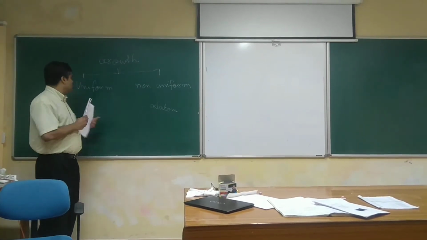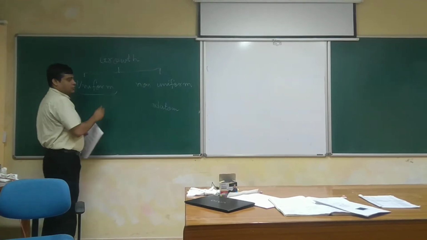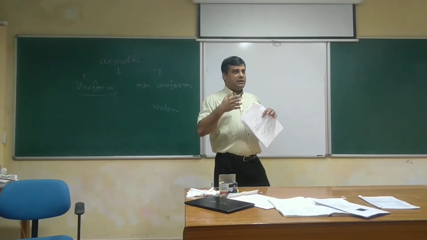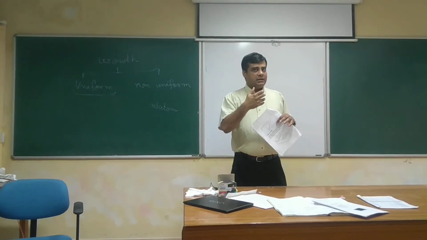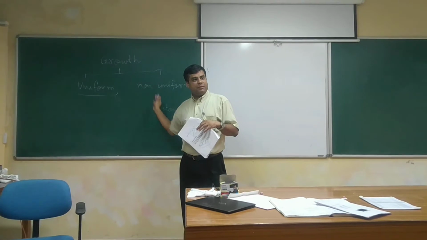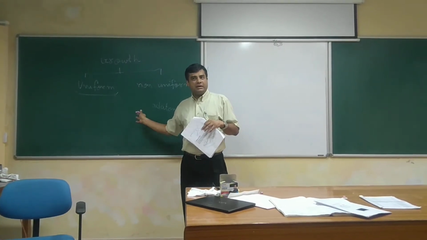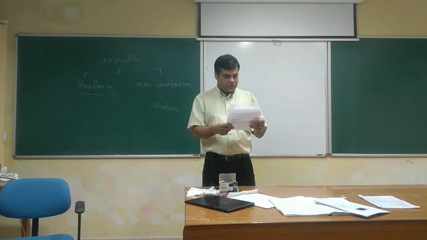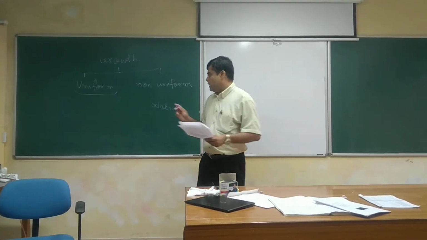So this is called uniform growth, where randomly any point of the surface of the product that is growing can grow. The whole thing is the product which is growing. So uniform growth can happen only under two conditions.